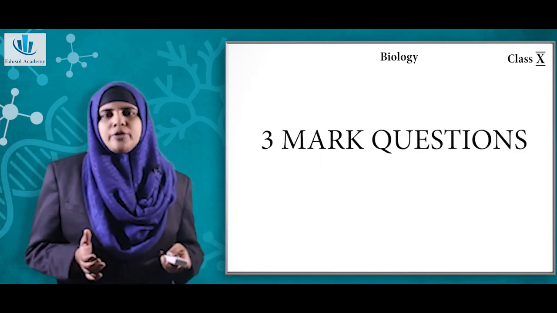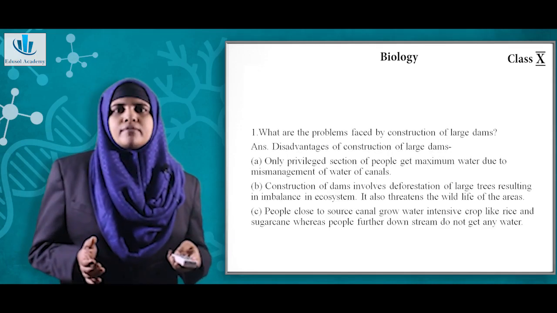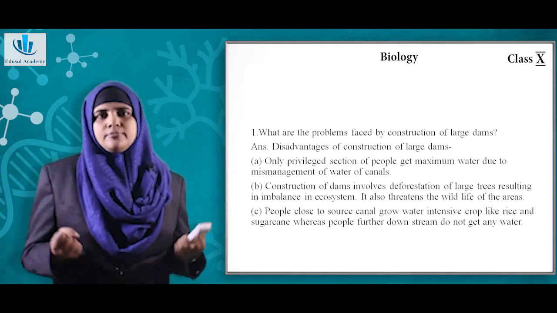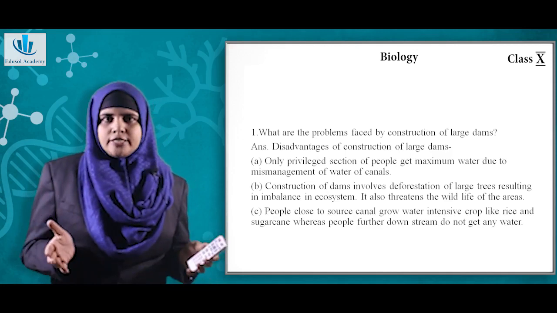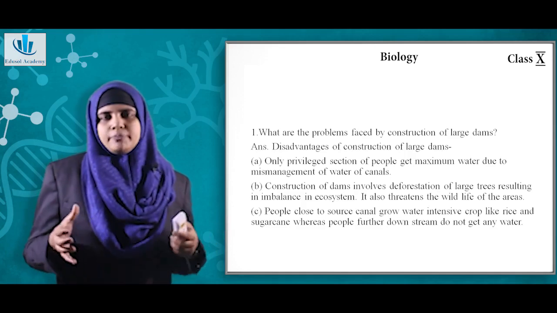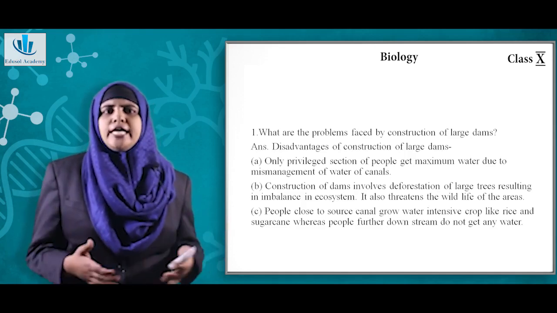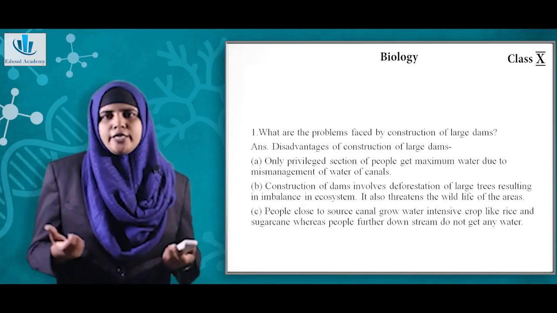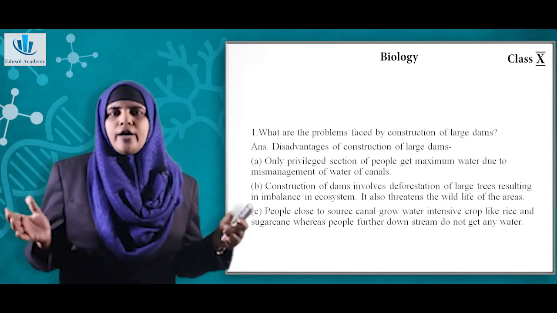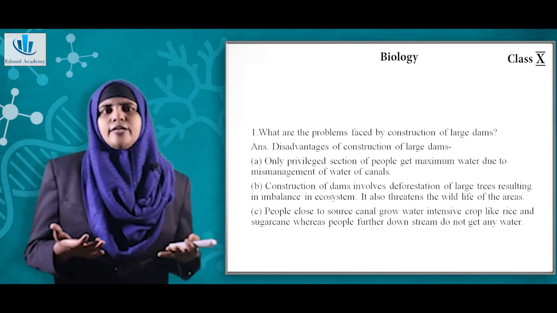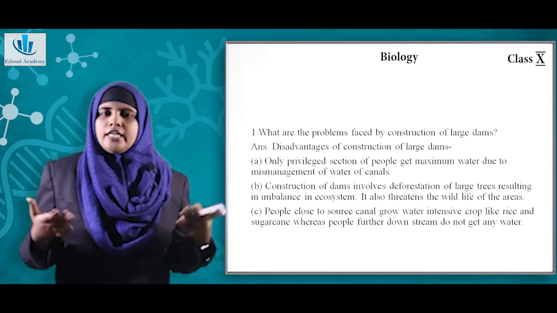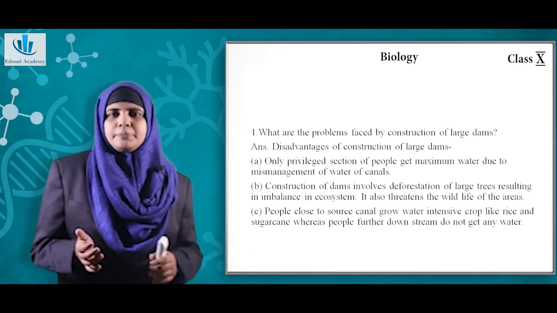Now, coming on to 3-mark questions. The first question is, what are the problems faced by construction of large dams? There are various problems. The first is that only a certain section of people, or you can say only the privileged class of people, get the maximum water because of mismanagement. And the second issue is that the construction of a dam requires large-scale deforestation. Because of this, there is an imbalance in the ecosystem, and it also threatens the wildlife of that particular area.